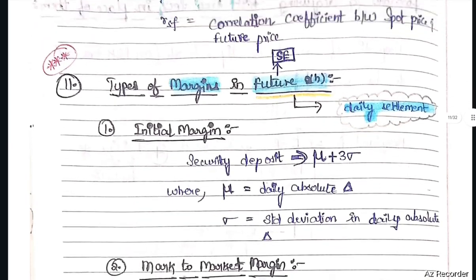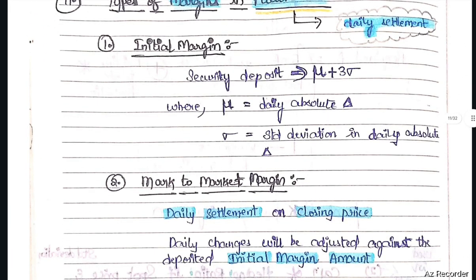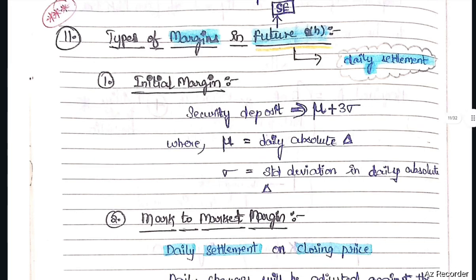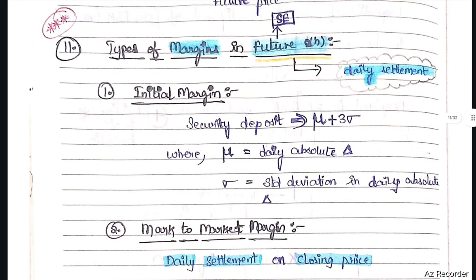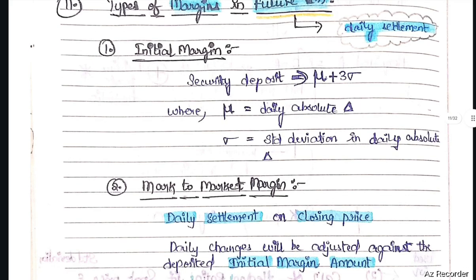Next, types of margins in future contracts. Future contracts are generally daily settled. So, following are the margins. First, initial margin. Initial margin is the security deposit. How to calculate initial margin? Mu plus 3 sigma is the initial margin, where mu is the daily absolute change and sigma is the standard deviation in daily absolute change.